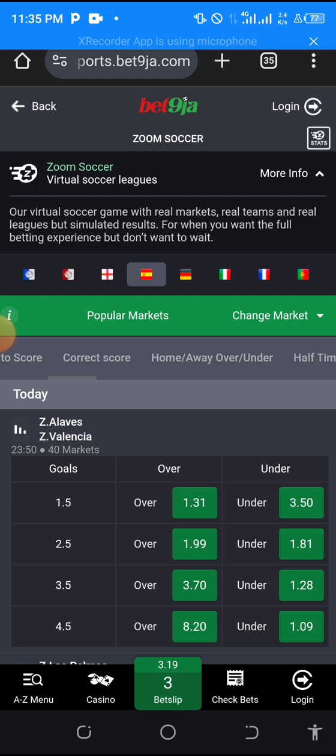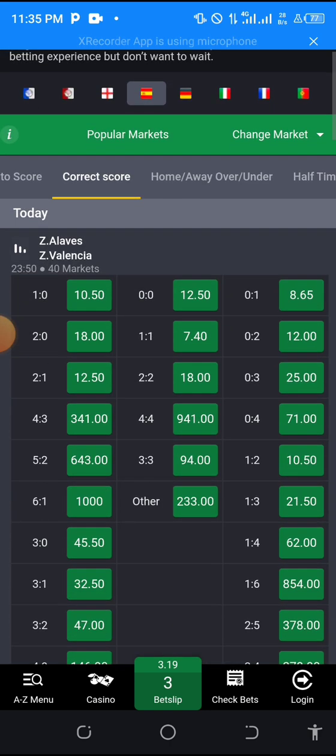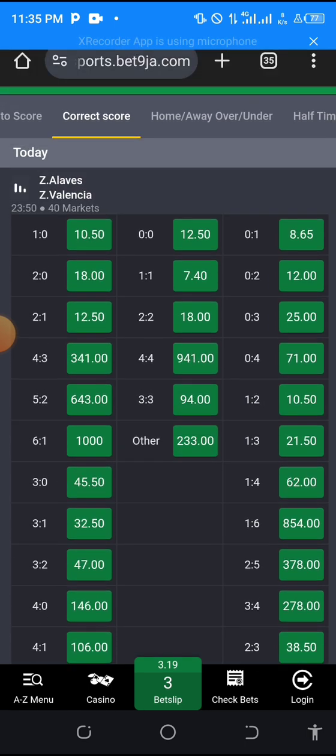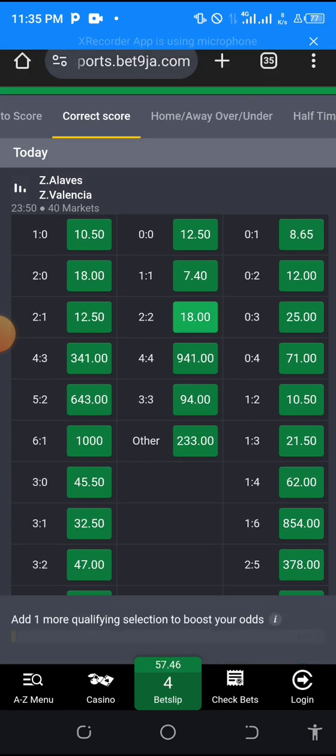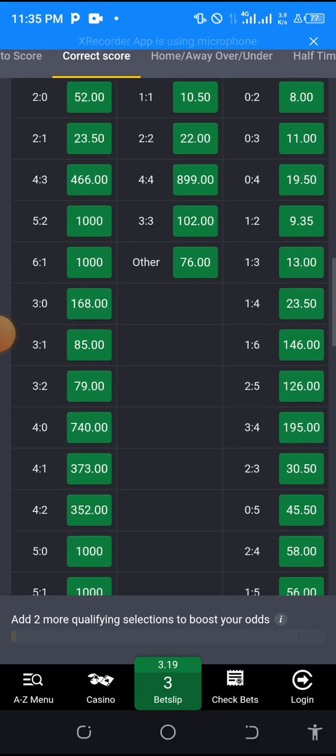Another trick through correct score. Once you open your correct score, first of all, target this 1.18. This is 18 odd. Let's see if there's another 18 odd here.